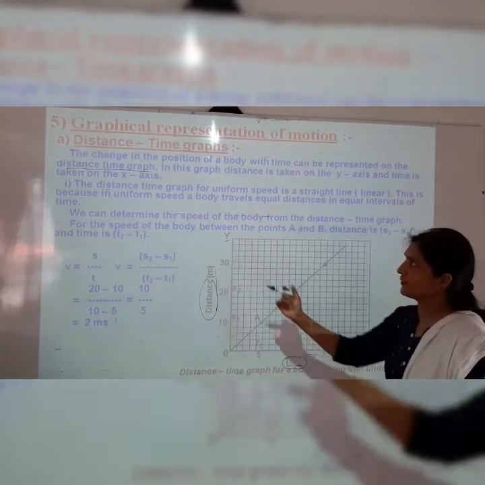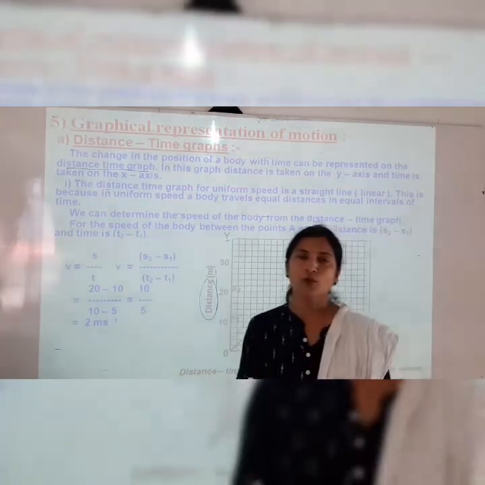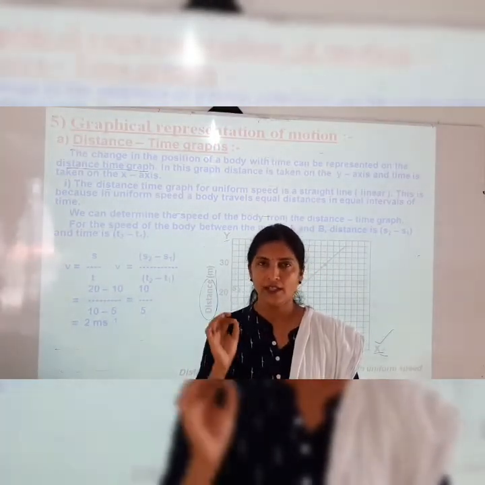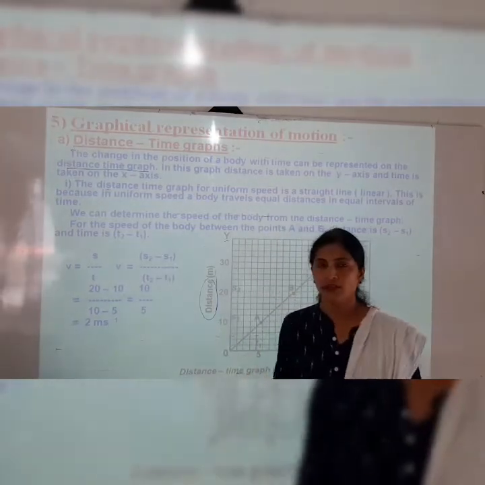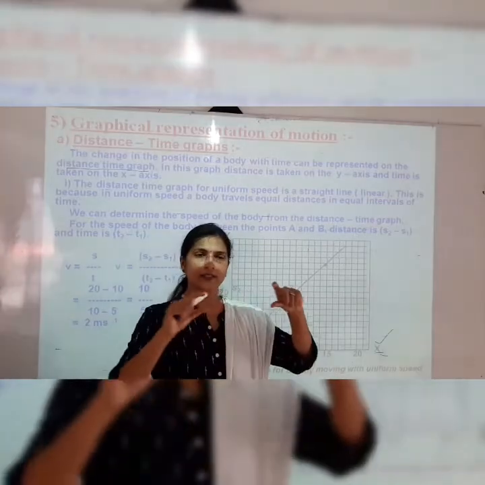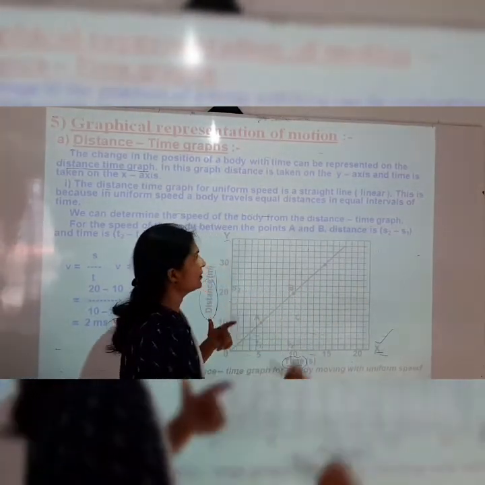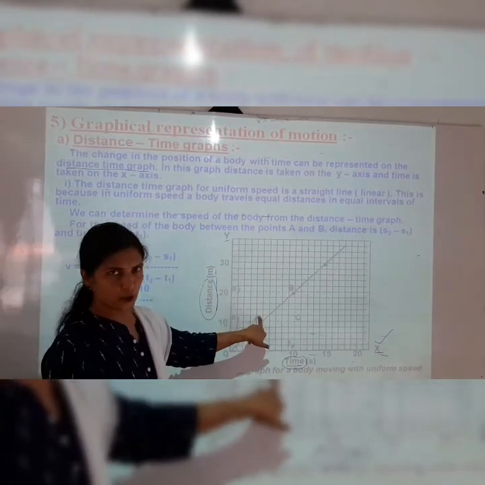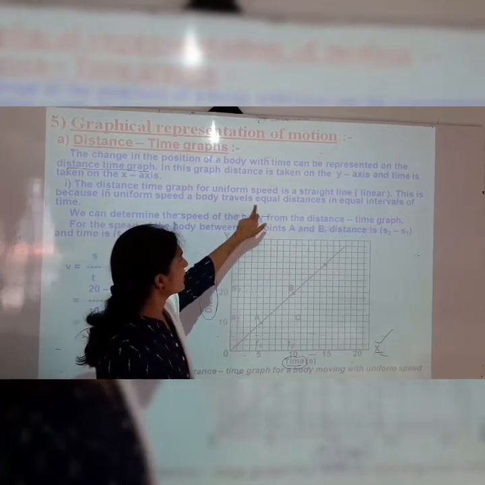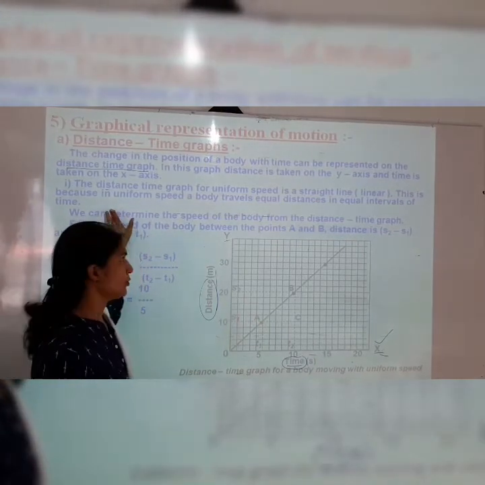The distance time graph for uniform speed is a straight line. As I told all of you, the distance time graph for uniform motion is a straight line. There is a reason behind it: when there is uniform motion, the object travels equal distances in equal intervals of time. That's why it shows a straight line. It is also called linear.